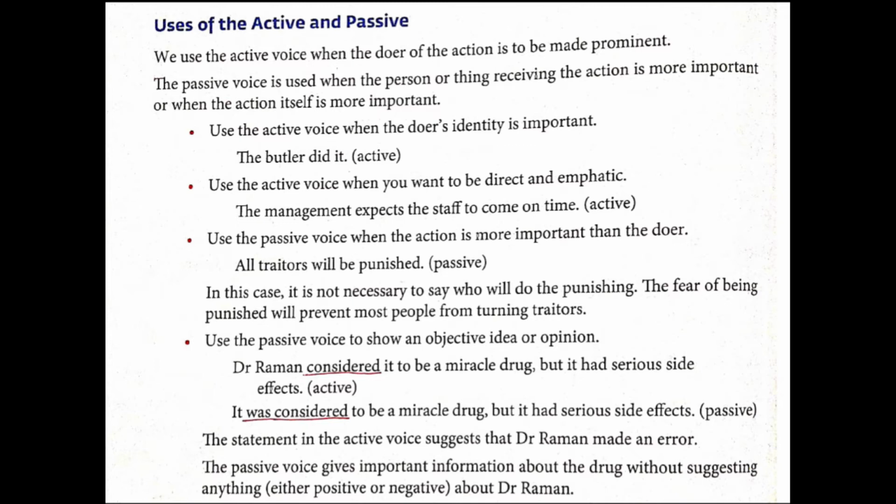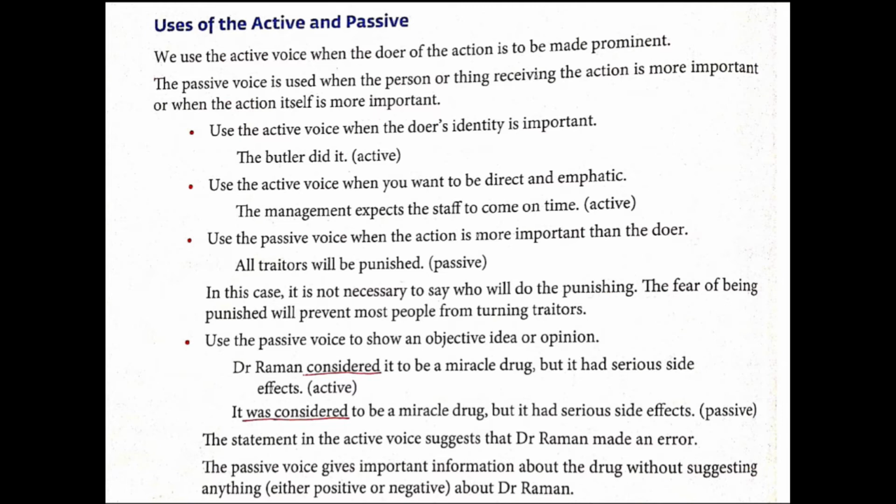Next one, in this case, it is not necessary to say who will do the punishing. That's understood. It can be omitted. The fear of being punished will prevent most people from turning traitors. So here the explanation is done. If they are going to be punished, then next time they won't be traitors. They won't be betraying their clan, their group.